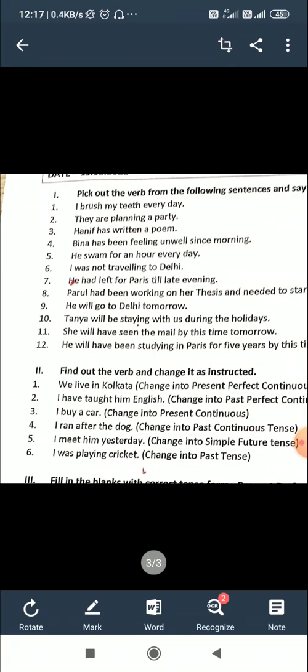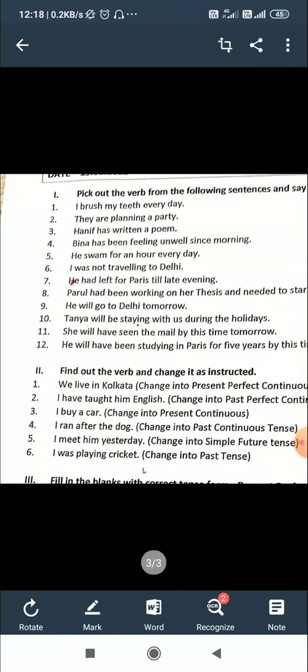Will be staying, that is a verb, future continuous. Will have seen, that is a verb, future perfect tense. Will have been studying, that is a verb, and the tense is future perfect continuous tense.